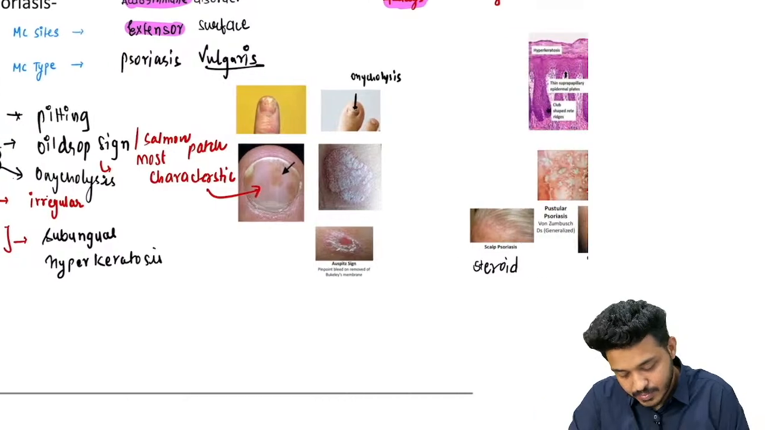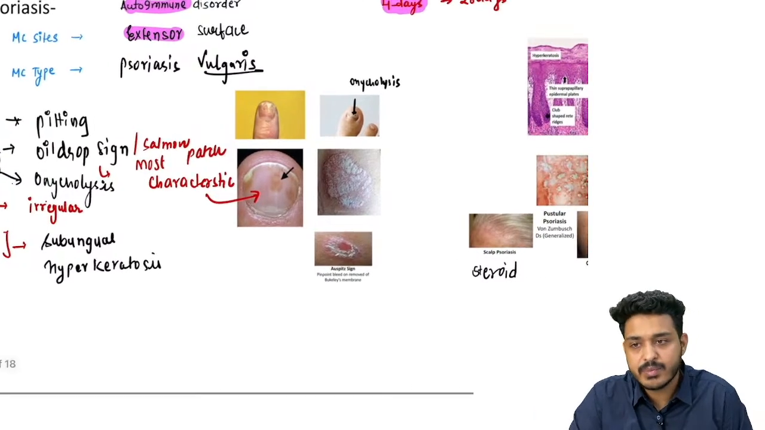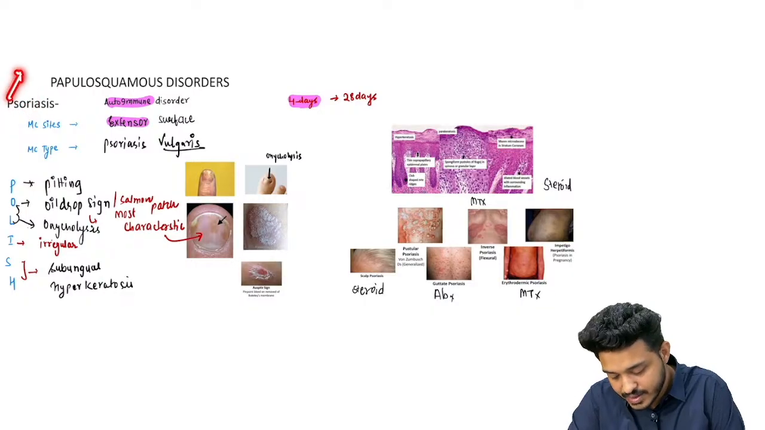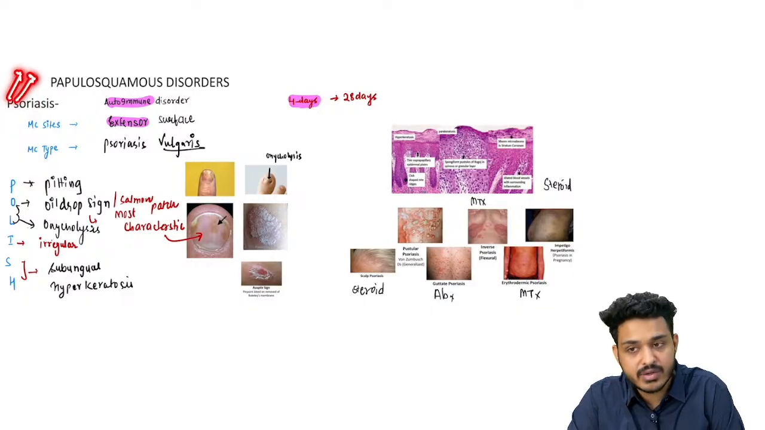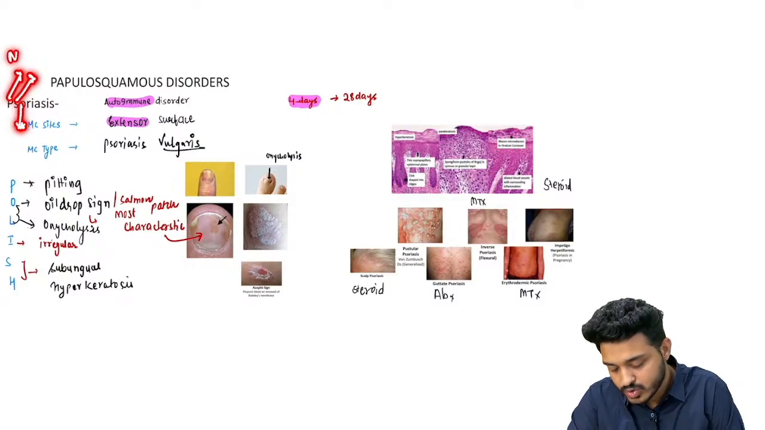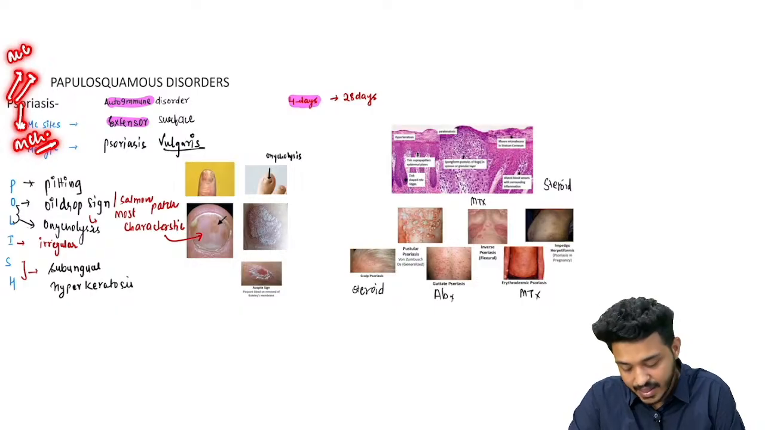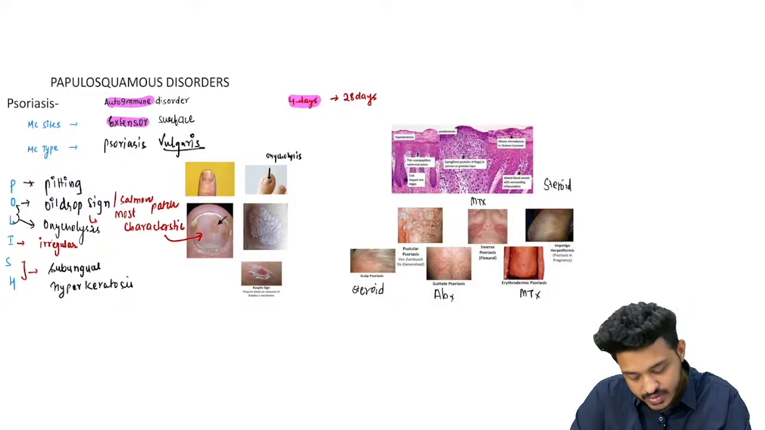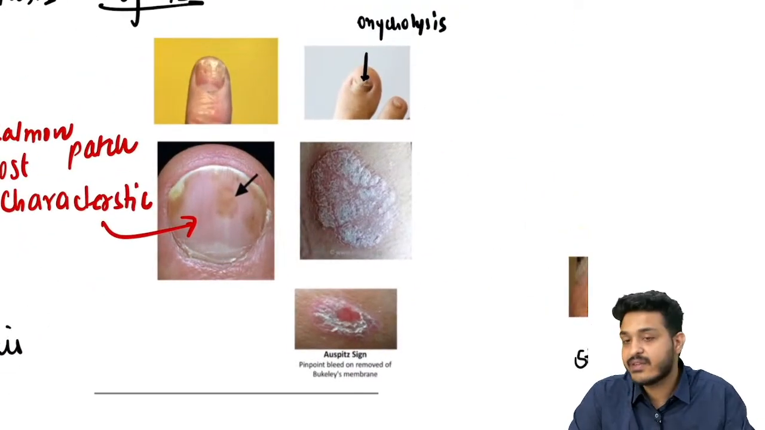So this is going to be the polish. Even if you are not able to remember the polish, you should remember PSO. P for pitting, S for subungual keratosis, and O for oil drop sign. These three are very, very important. The most common is going to be pitting and the most characteristic is going to be oil drop sign, and as you can remember, S for subungual hyperkeratosis, right? So this is going to be the basic identification, right?